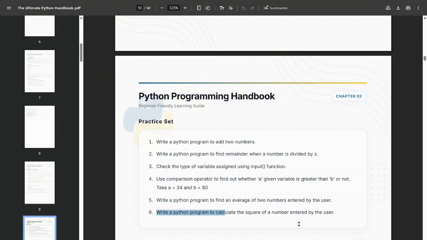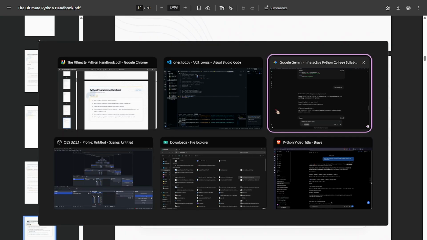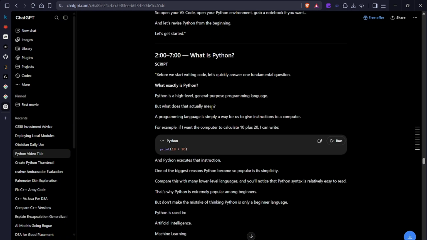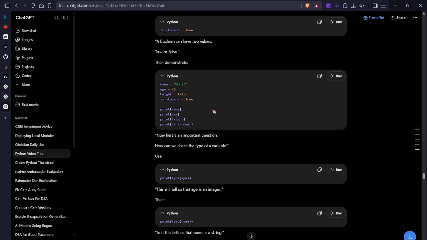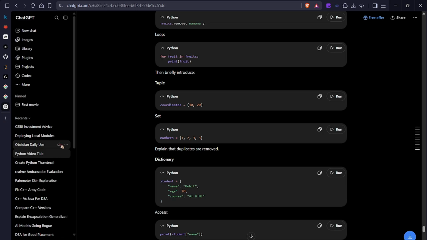Take a is equal to 34 and b is equal to 80. Write a Python program to find the average of two numbers entered by the user. Write a Python program to calculate the square of a number entered by the user. Okay, you can do it, right? Or should we do it? Okay, we can do it one by one. Don't worry.